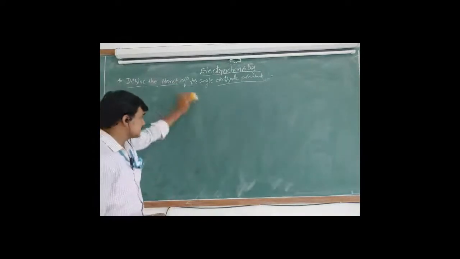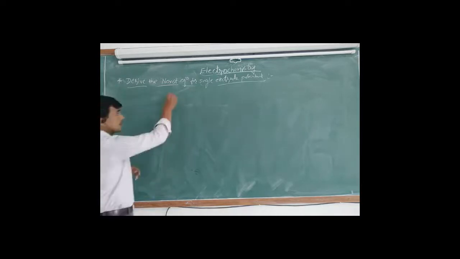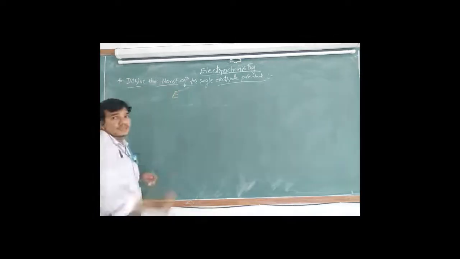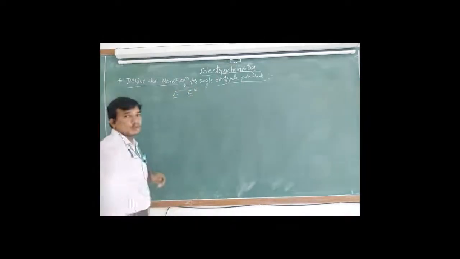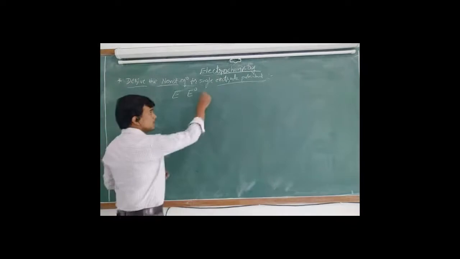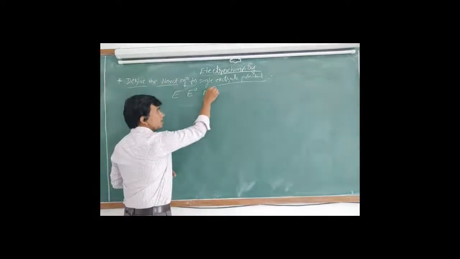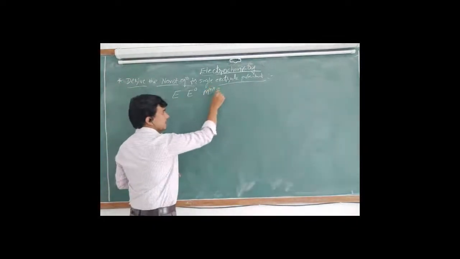That's why this equation is very important in electrochemistry. The Nernst equation is the relationship between the electrode potential of a metal, the standard electrode potential of the metal, the concentration of metal ion and temperature.